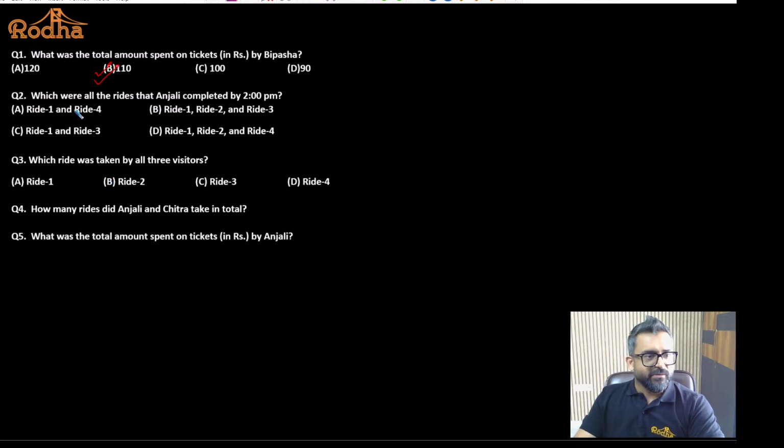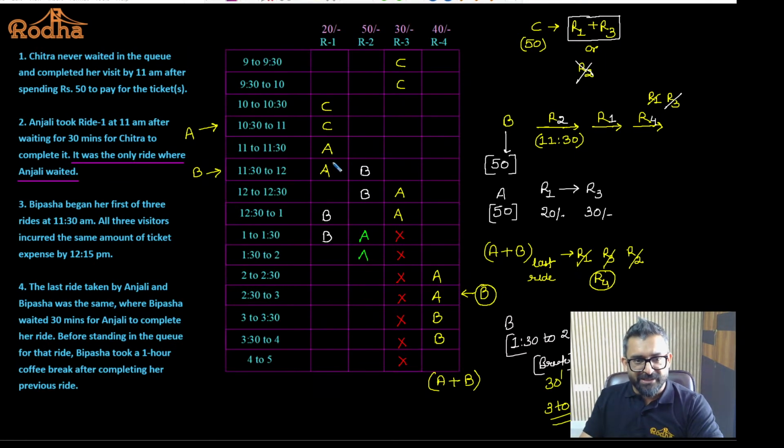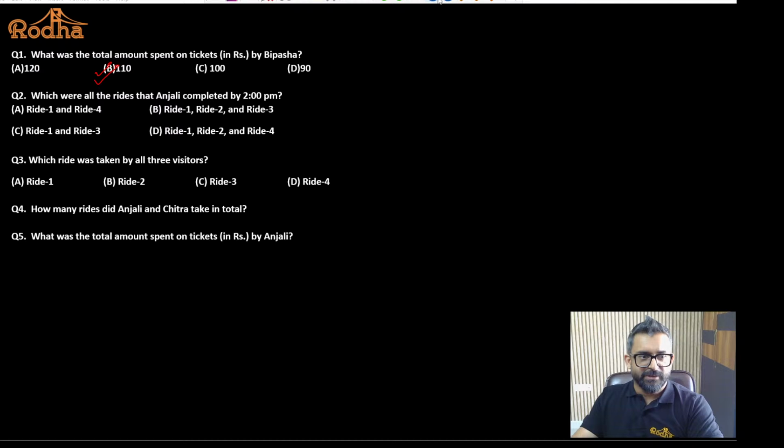Okay. Which were all the rides that Anjali completed by 2 p.m.? We have to look at this, completed by 2 p.m. If you look at Anjali, Anjali took ride 1, ride 3, ride 2 by 2 p.m. So by 2 p.m., Anjali completed all the rides apart from ride 4. Yes or no? So by 2 p.m. she completed ride 1, 2 and 3. Understood? So she completed ride 1, 2 and 3.